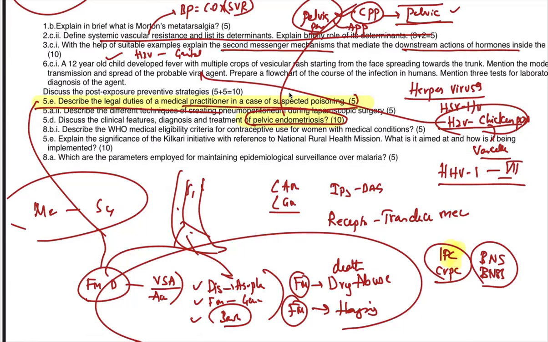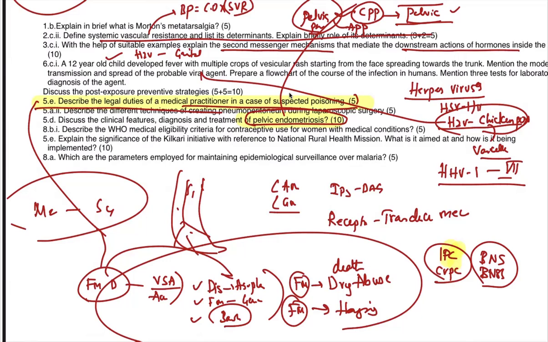It is a mistake on my part that I didn't teach you endometriosis, because we were focusing more on PCOD, STD, infections, chronic pelvic inflammatory disease, acute pelvic inflammatory disease. We did discuss all these things, but endometriosis is one topic which we didn't touch because we had fibroid, prolapse, etc., which are major topics. But suddenly if they ask pelvic endometriosis for 10 marks, then if you know a little bit about pelvic pain and its causes, from there you can write at least 2 to 3 marks of answer, but it is a tough one.